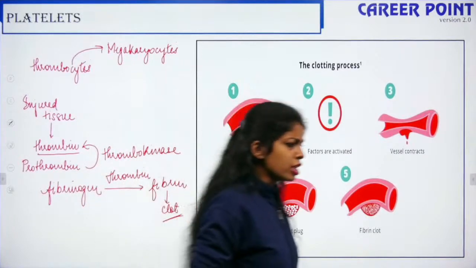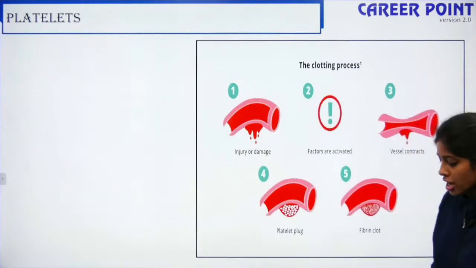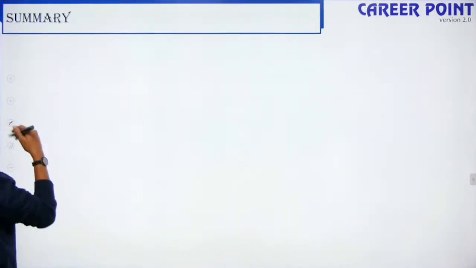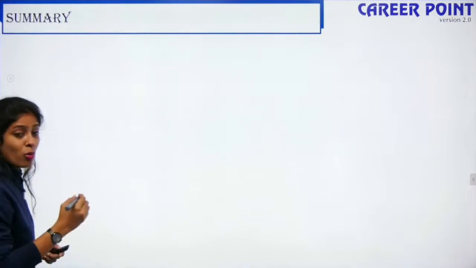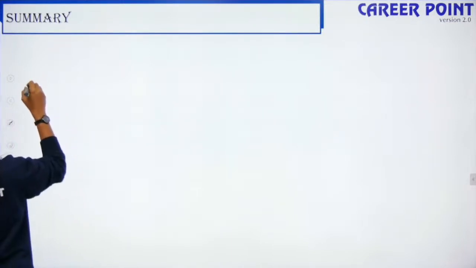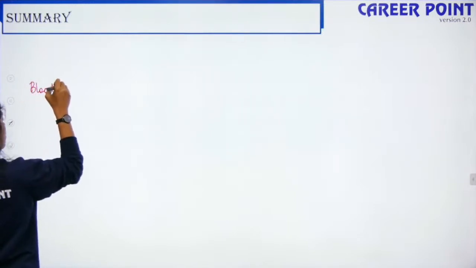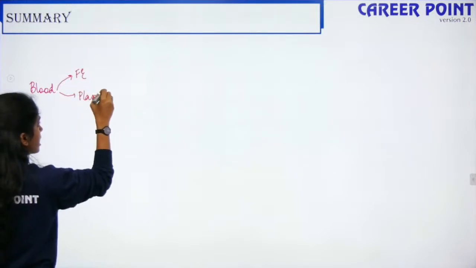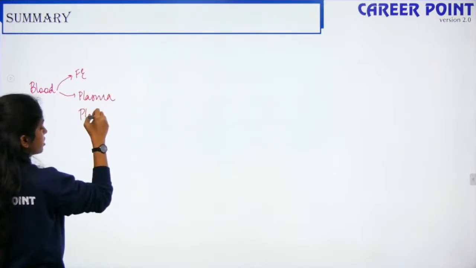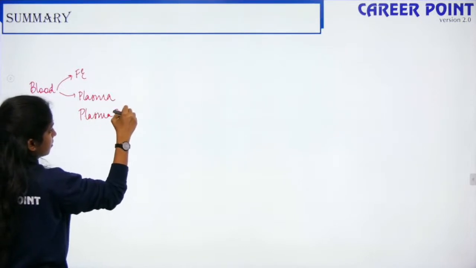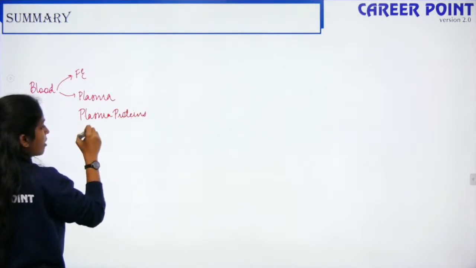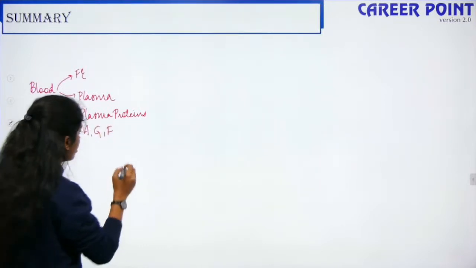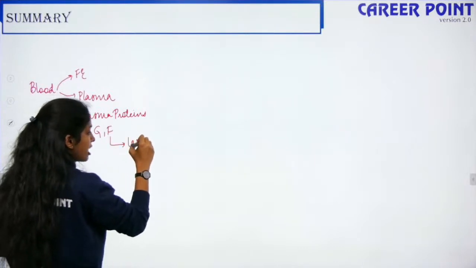Okay. So with this, the components of blood is done, and we come to the end of the lecture. I hope you remember whatever we studied. We spoke about why blood or the circulatory system is important, and the classification of blood. We spoke about the formed elements and the plasma. Under plasma, we concentrated on the plasma proteins, which include albumins, globulins and fibrinogens. We spoke about the function of each of them, and fibrinogen is the largest plasma protein.